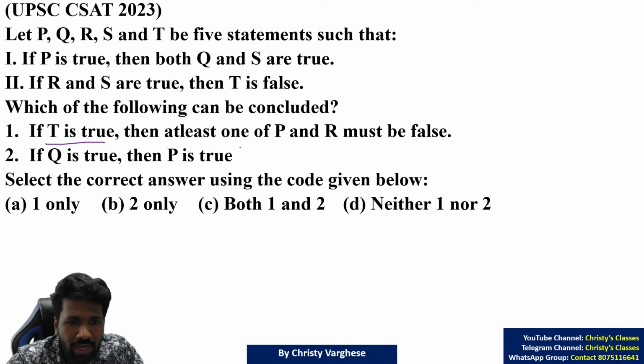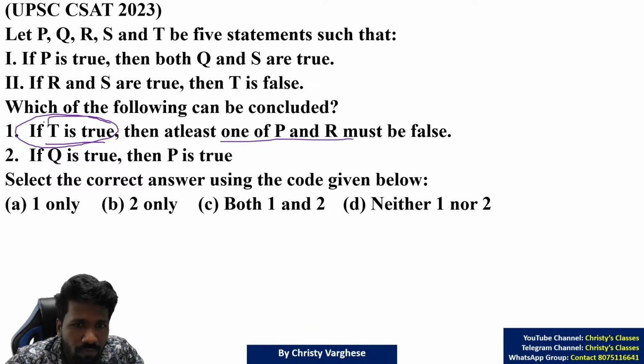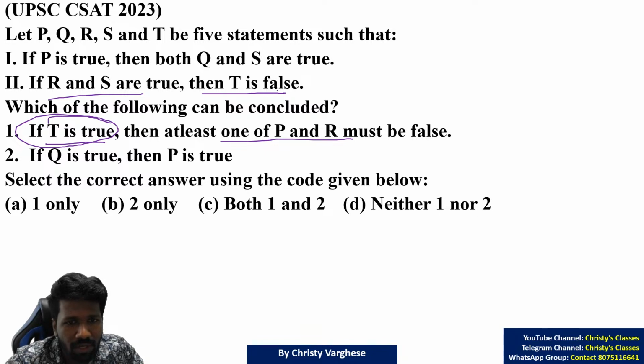If T is true, then at least P and R must be true. If T is true, we have to start from the condition that T is true. If R and S are true, confirm T is false. If R and S are true, then T is false. That means,